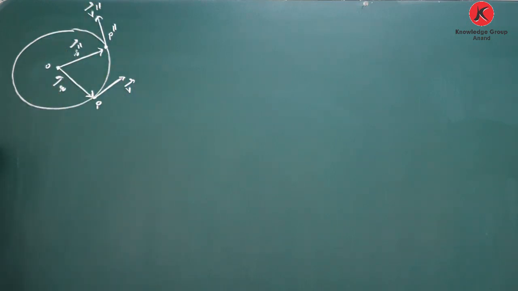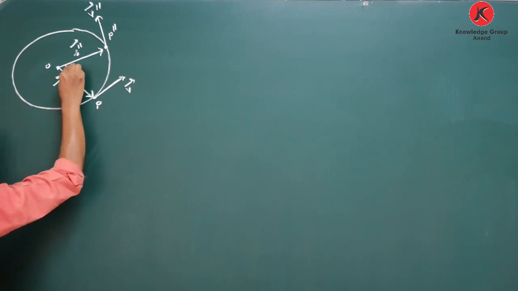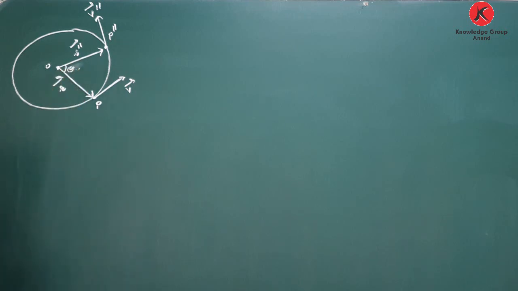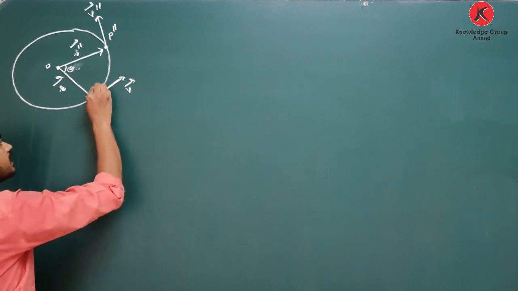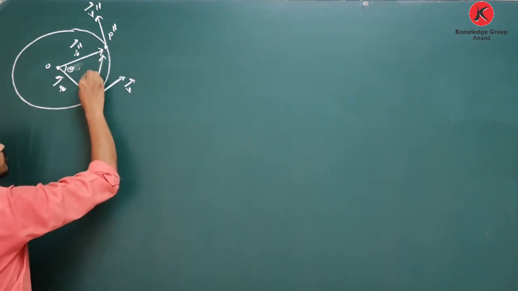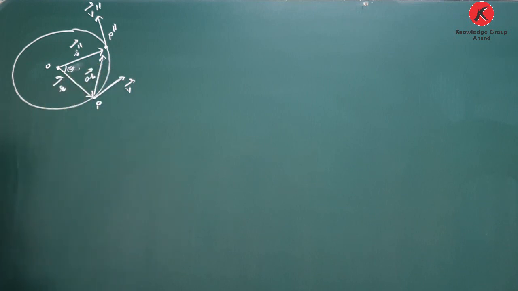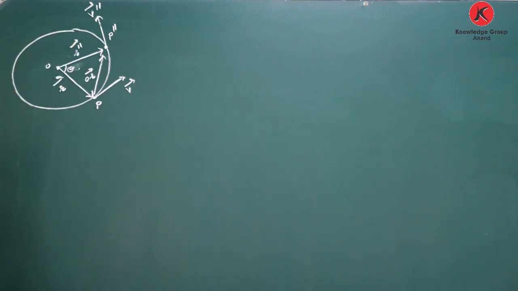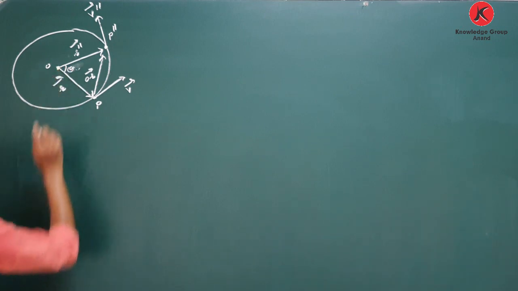Clear about this? The angle between them is theta. What is the displacement? It is the displacement vector delta R. We know that V is perpendicular to R, and V double dash is perpendicular to R double dash. Then if I say change in velocity, that change in velocity is also perpendicular to delta R.